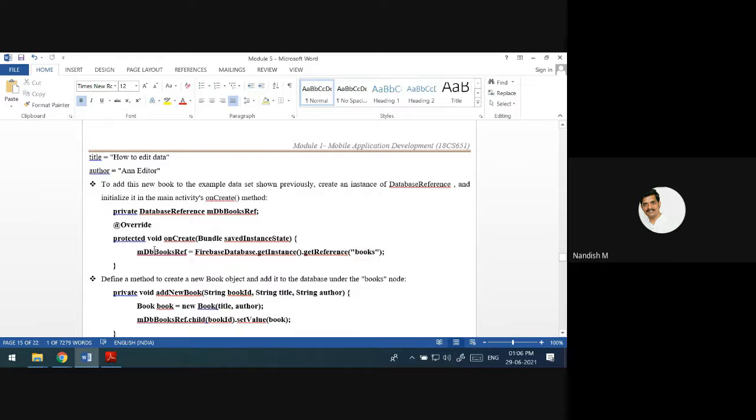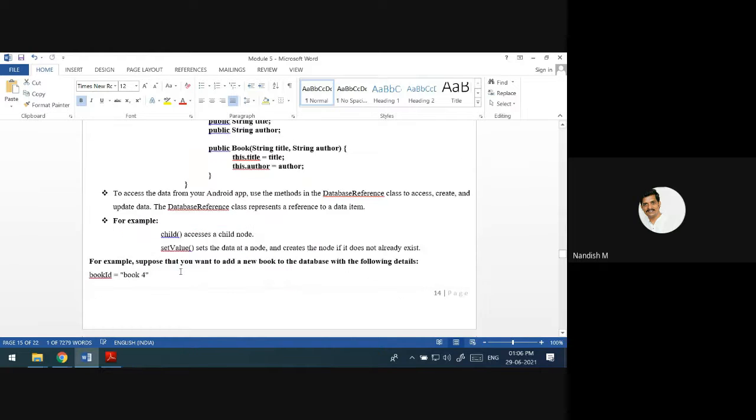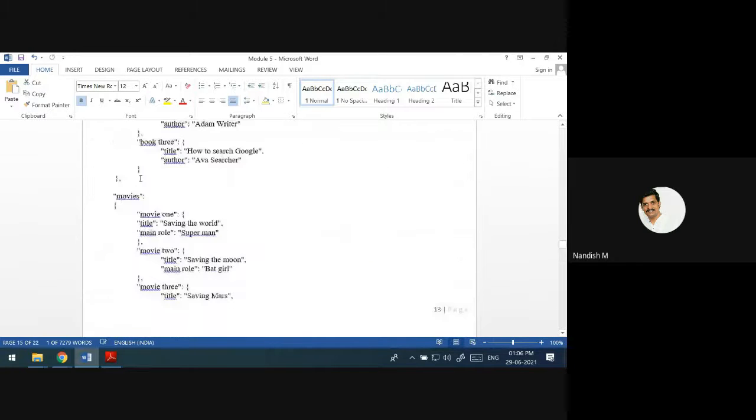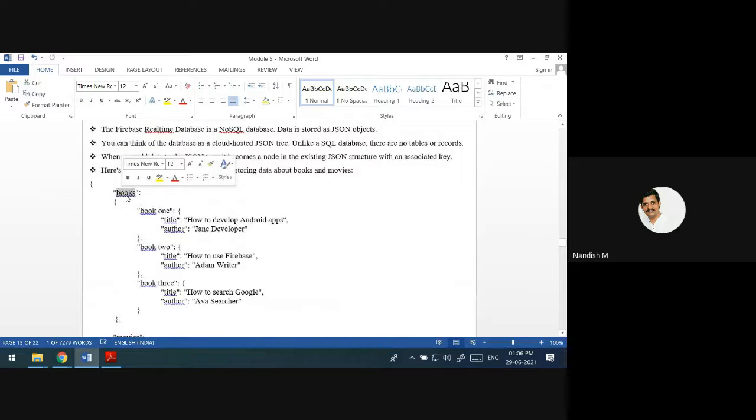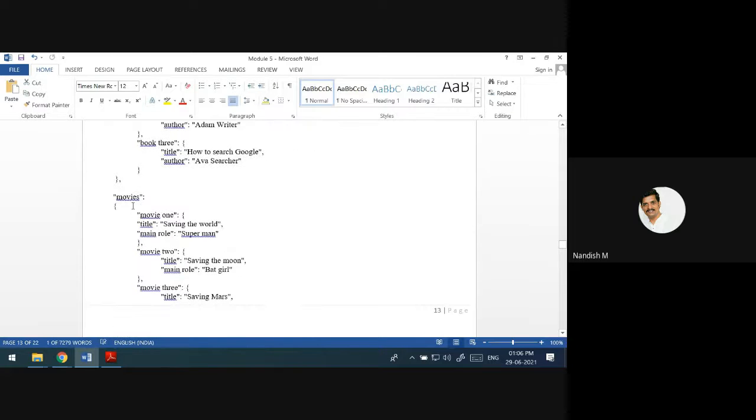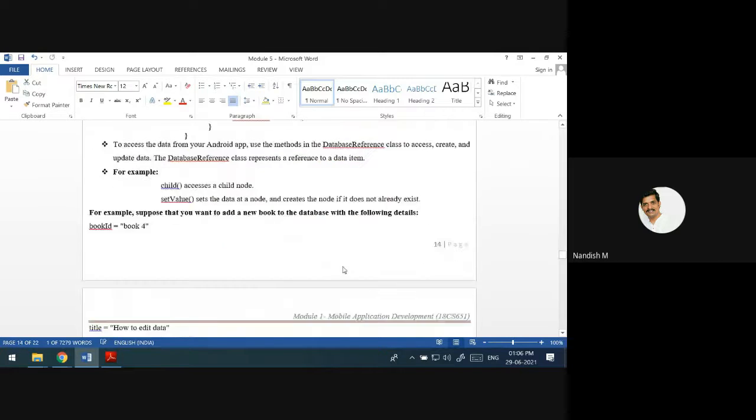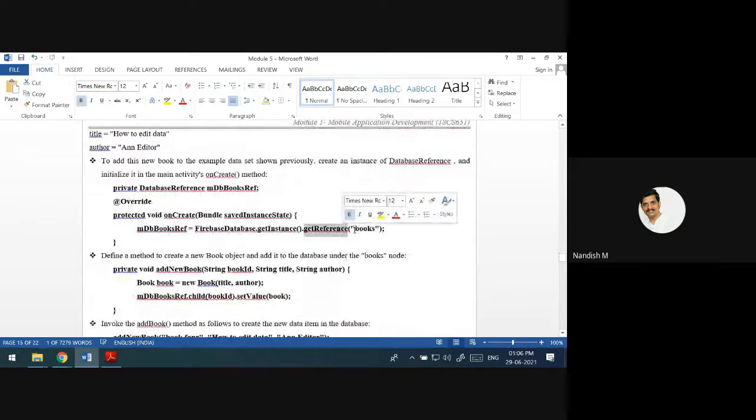This is going to get the address of this node, and after that you can add an entry inside this node. If you want to add it to movies, you have to give the name movies here: getReference movies. Then you can add movie data.